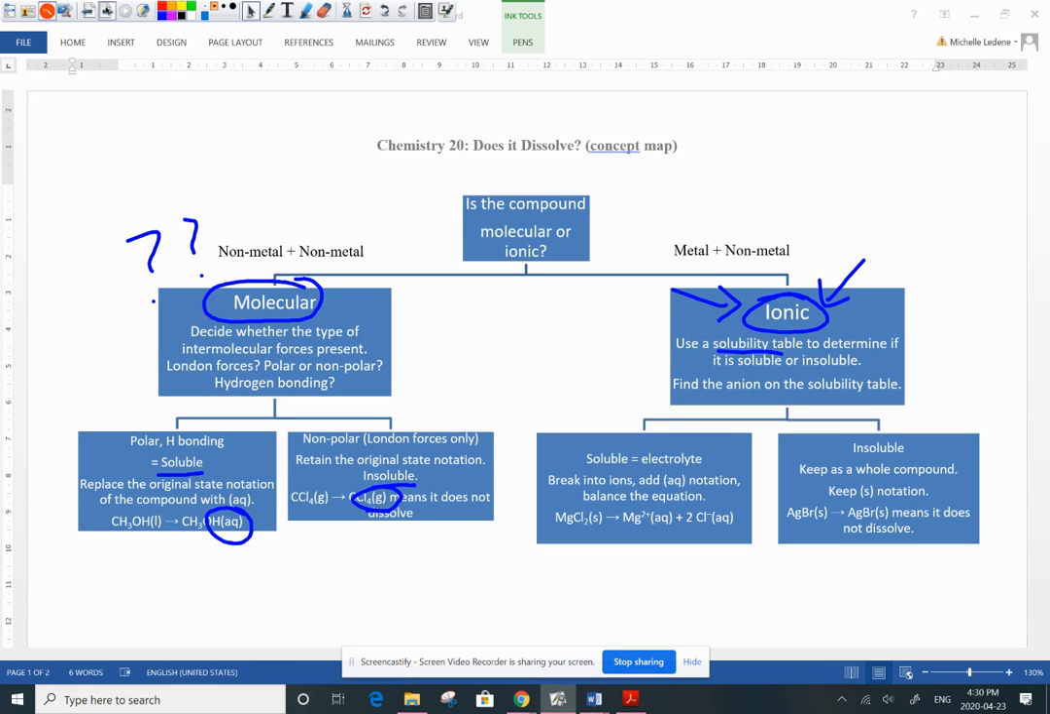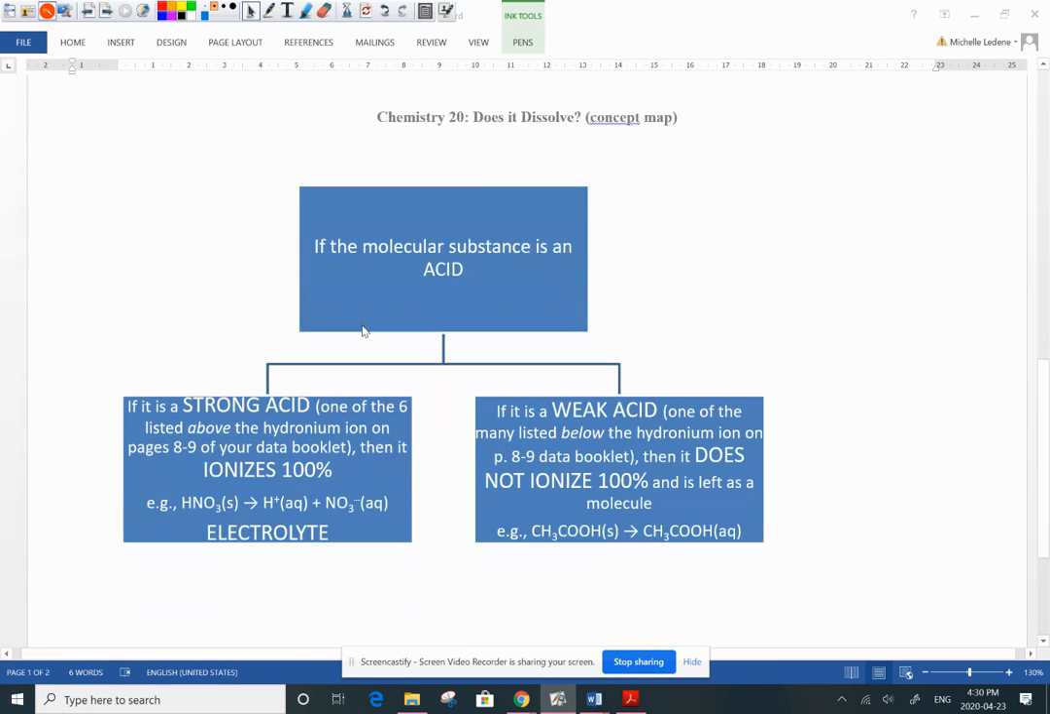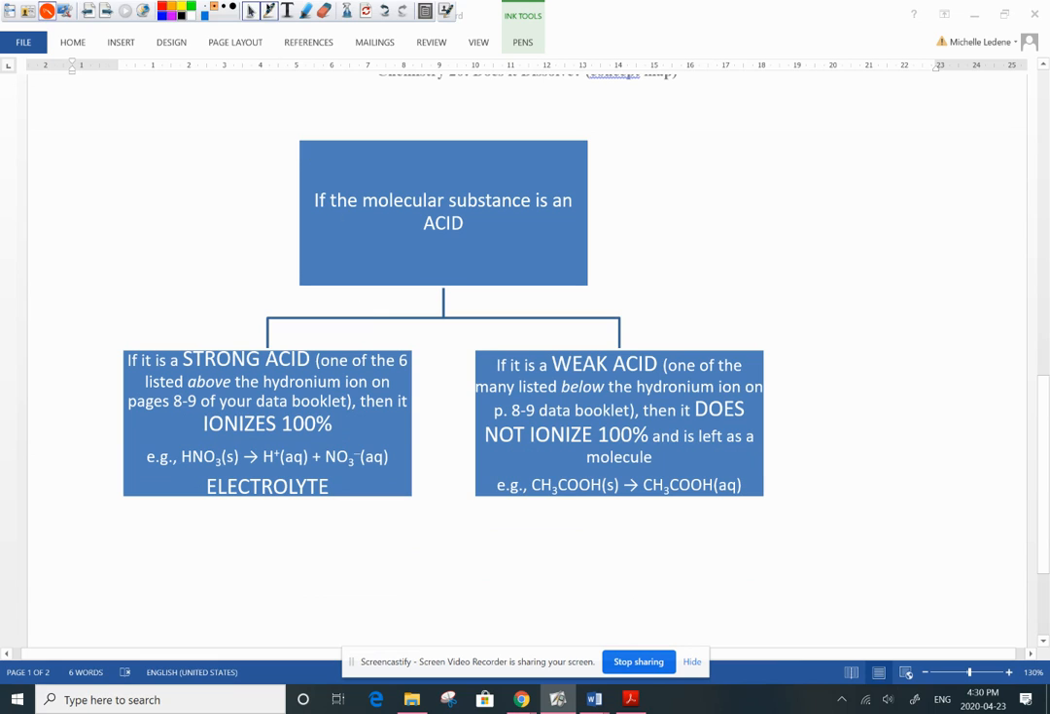What about acids? Well, we've talked quite a bit about acids. They are special. And so you have to decide, is it a strong acid or is it a weak acid? How do you do that? You go into your data booklet, pages 8 to 9. And if it is a strong acid, you break it apart into ions. It's an electrolyte. It ionizes. If it is a weak acid, it doesn't ionize completely, so you just leave it as an aqueous molecular compound.